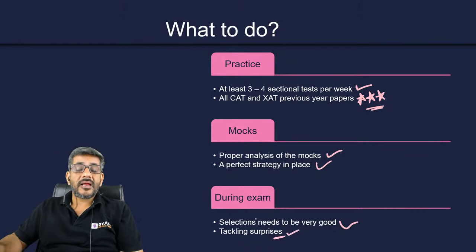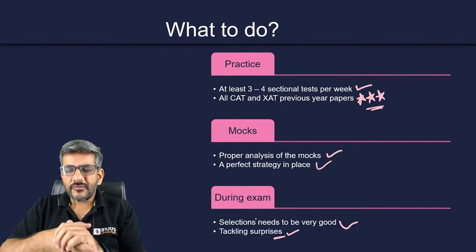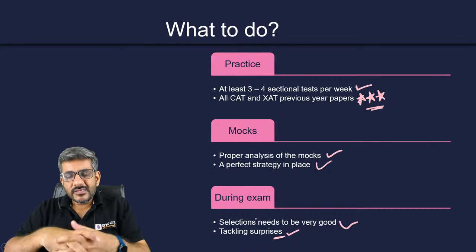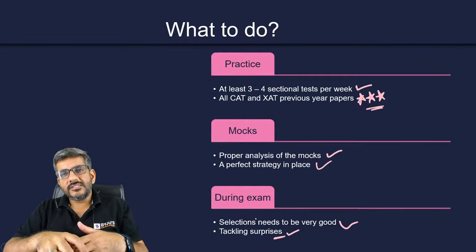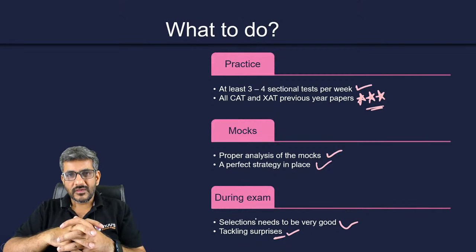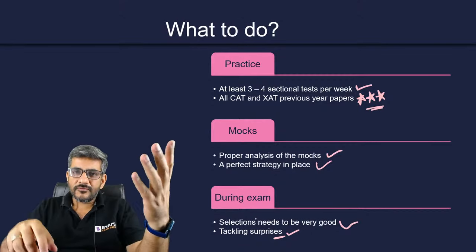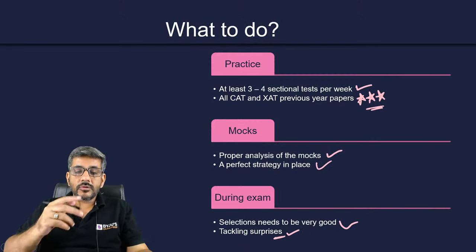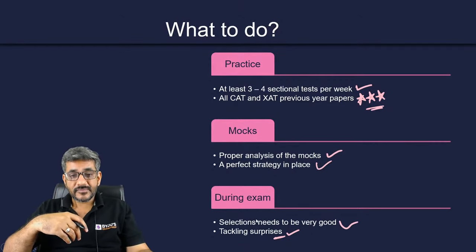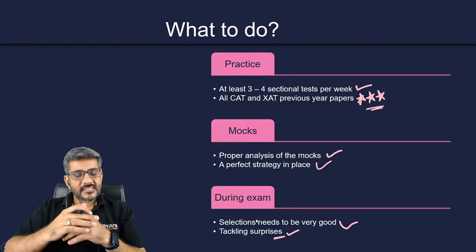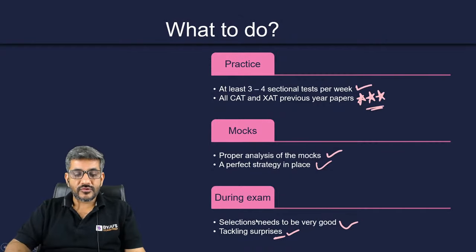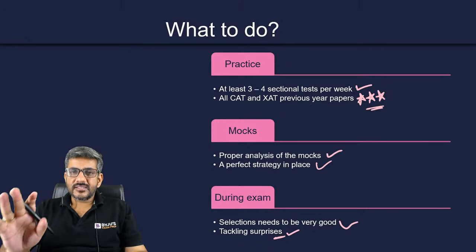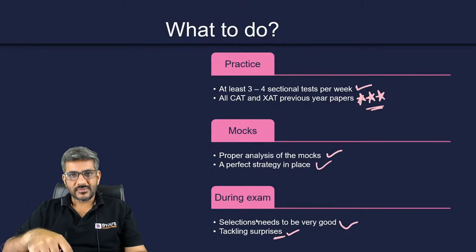And tackling surprises as well. You appear for the exam, you never know what kind of surprise you are going to face over there. Suddenly you might see a set from an area you have never heard of. Suddenly there might be more or fewer questions than you are currently going through. So many things can change like this, right? So during the exam, for any kind of surprise, you have to be ready and your selection has to be near perfect. That is the only way through which you can score 99 percentile.